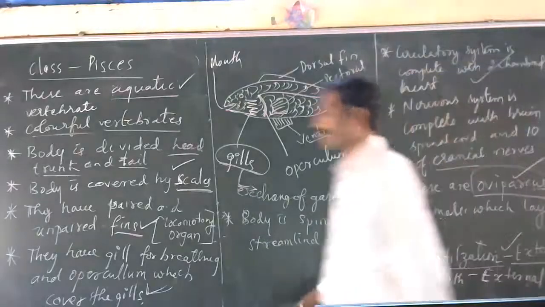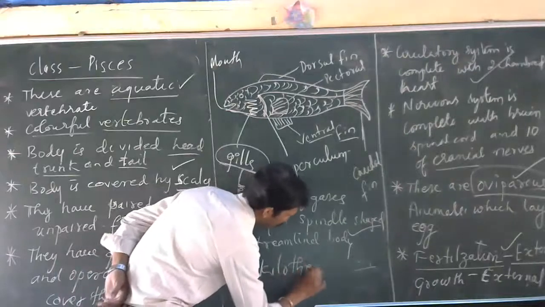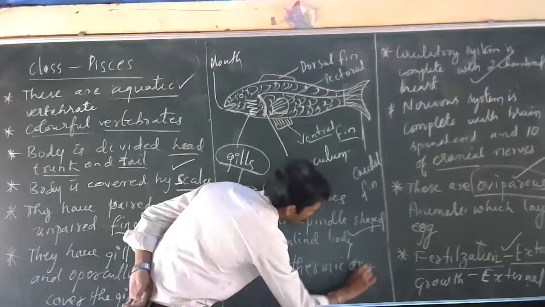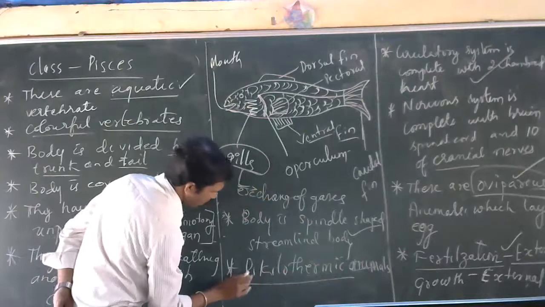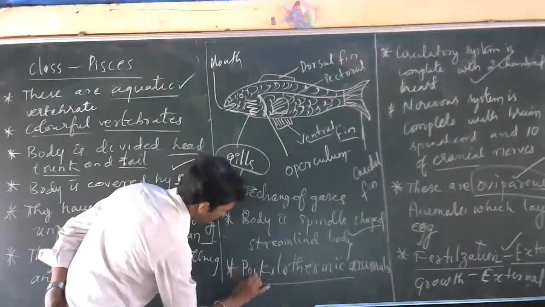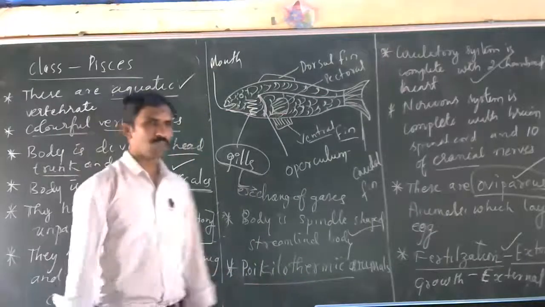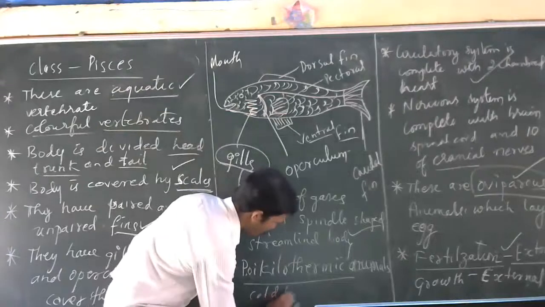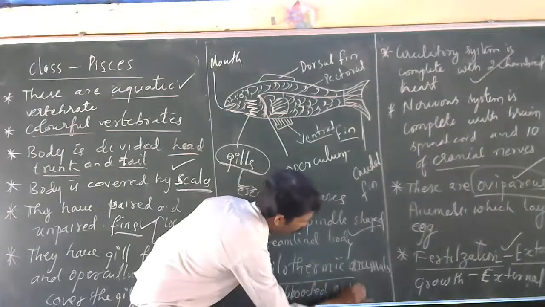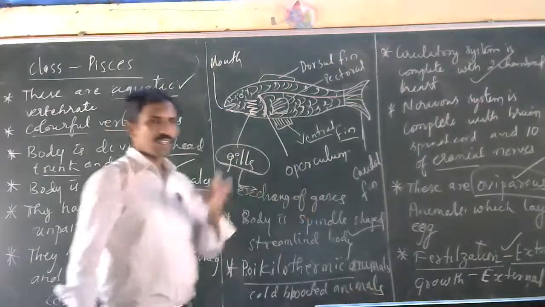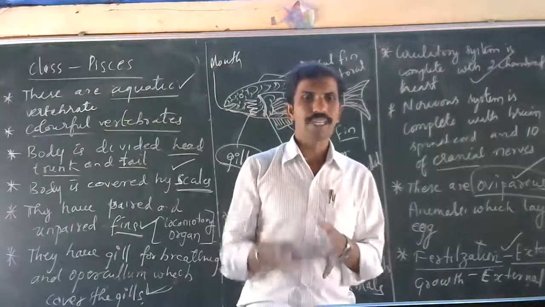I hope you understood. One more thing: these are called ectothermic animals, which means cold-blooded animals. Their body temperature changes according to changes in the environment.